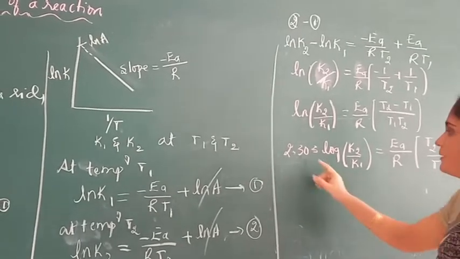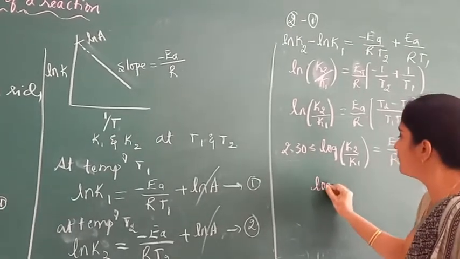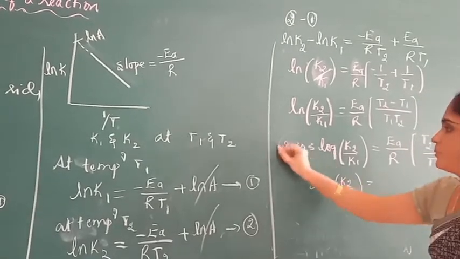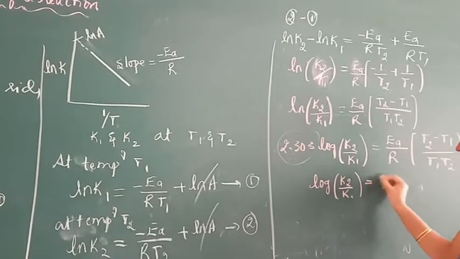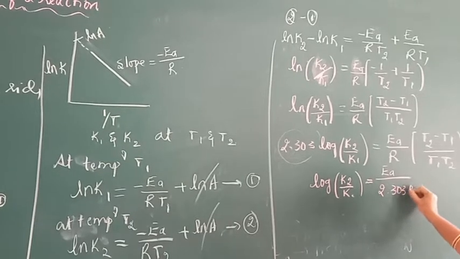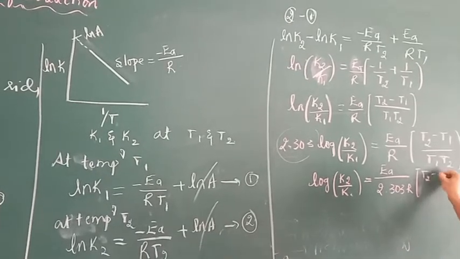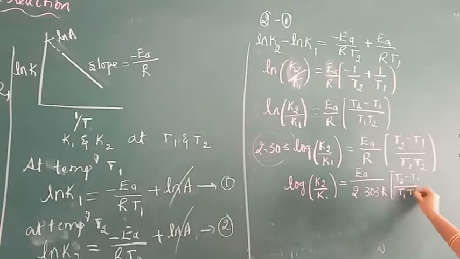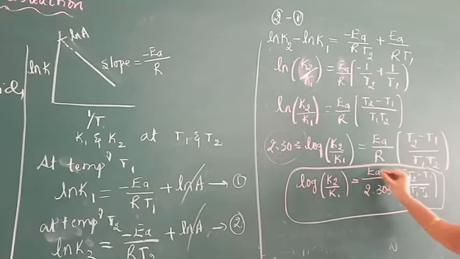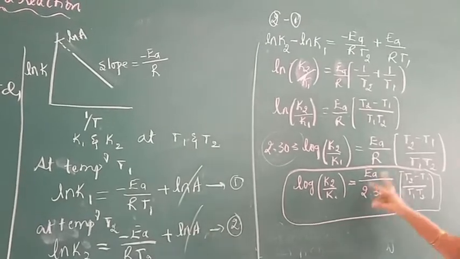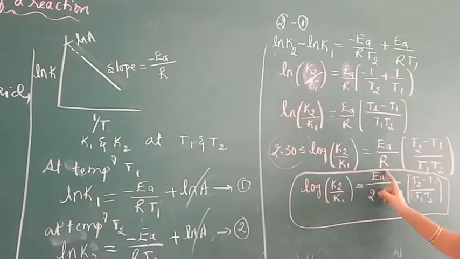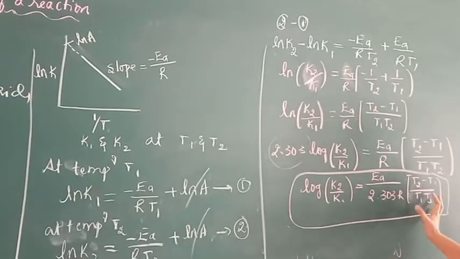Taking 2.303 to the other side, we get log of K2 by K1 equals Ea divided by 2.303 R into T2 minus T1 divided by T1 T2. This is the formula to calculate activation energy at two different temperatures and two different rate constants.